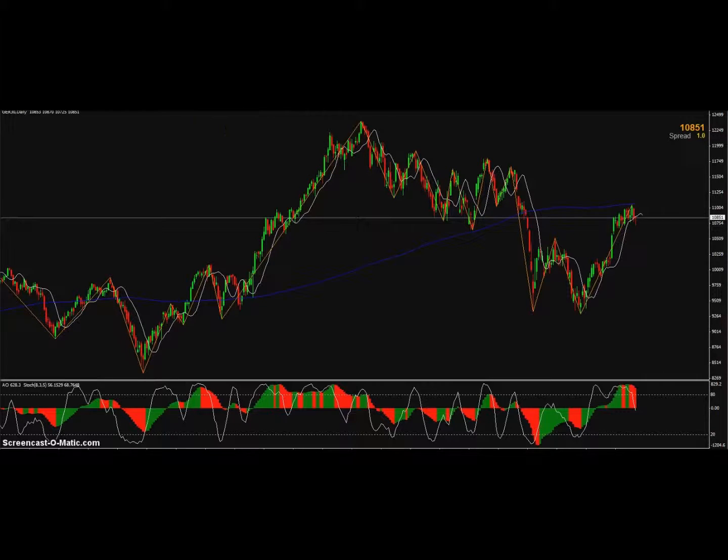What we then want to do is grab our line tool and drop some areas of previous support and resistance. Now if we drop one around this level here, all we want to be doing is just looking left. We're currently here, we look left and we just say roughly where did it bounce? And we can see that roughly around these areas, it's been bouncing a little bit. So we could find a bit of support around here, and it's looking like it's fighting that overnight. And it could possibly break through to these higher levels up here. So this is a good band where it could possibly trade through.